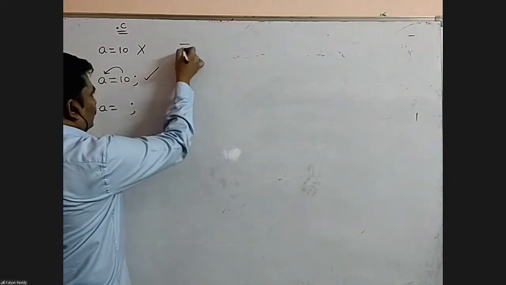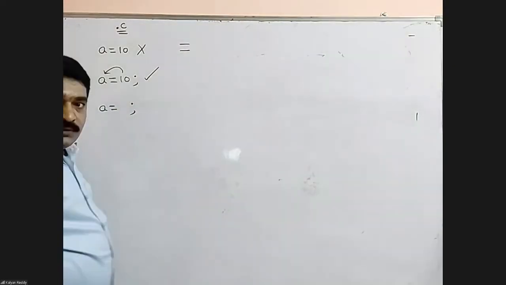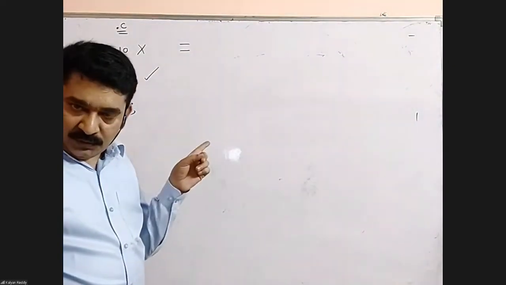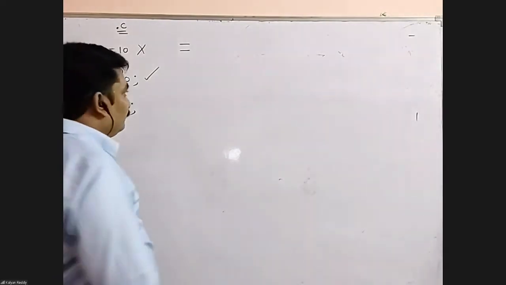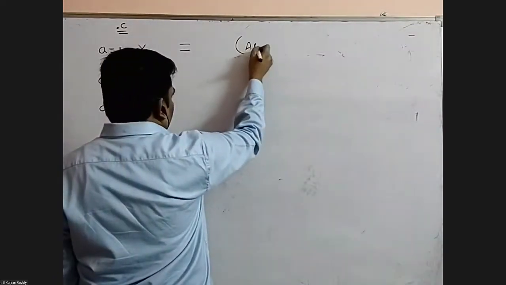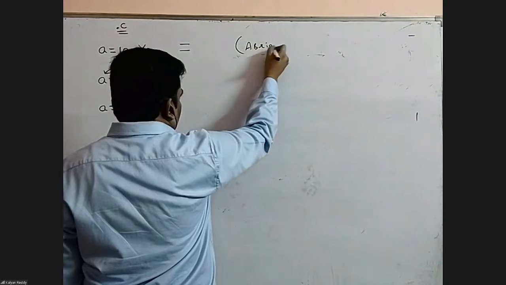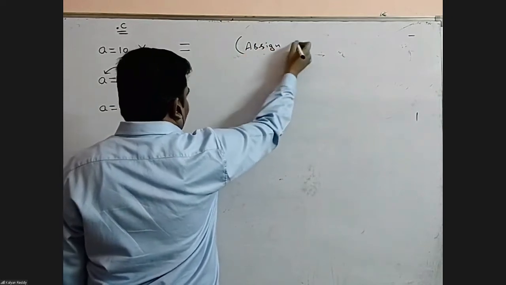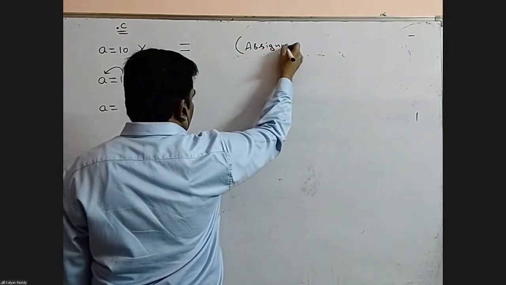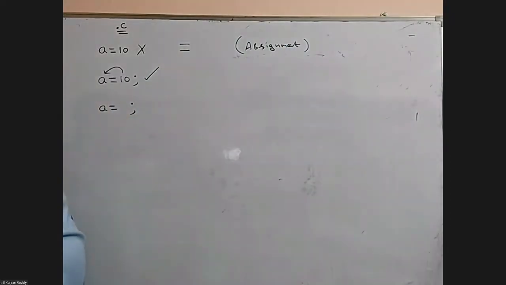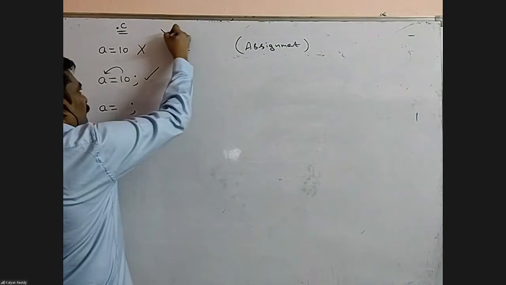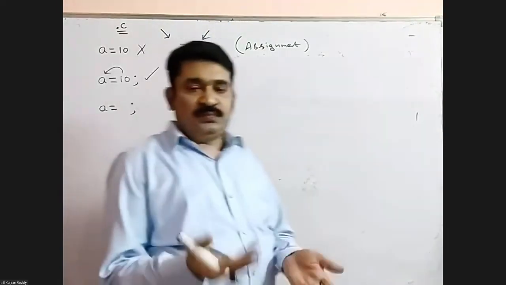Come to the name of the symbol. The symbol name is equal to. It is called the assignment operator. The assignment operator requires two arguments, left and right. Two.